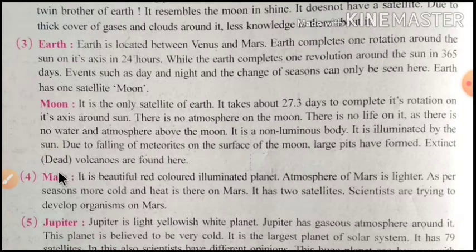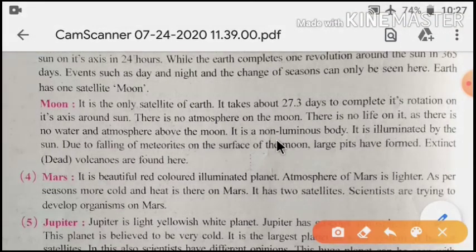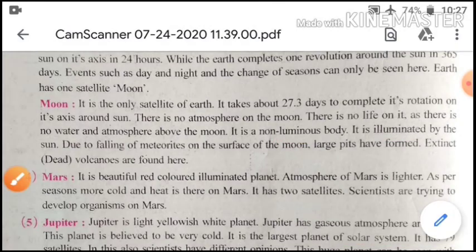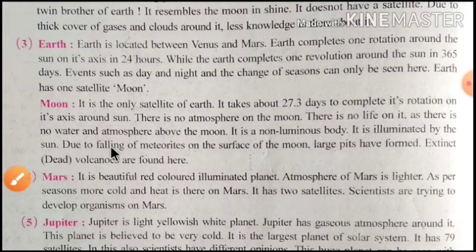Moon is non-luminous. Luminance means brightness. Moon has no light of its own. So non-luminous means there is no brightness, and who gives this brightness? It is illuminated by the sun, meaning the sun gives brightness to the moon. Due to falling meteors, meaning falling stars, on the surface of the moon, large pits have formed and dead volcanoes are found there. The temperature on the surface of the moon is high during the day and nights are very cool. There are many volcanoes on the moon.